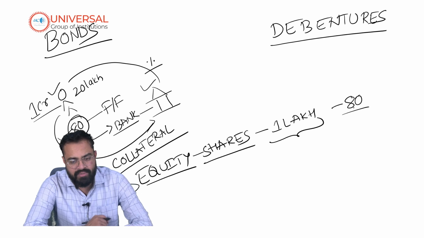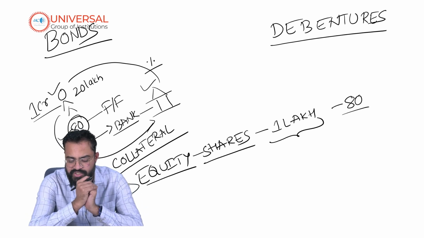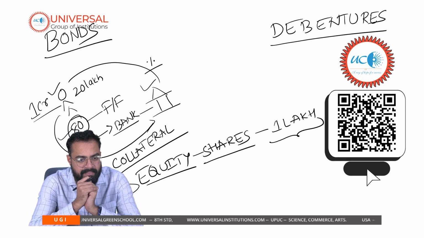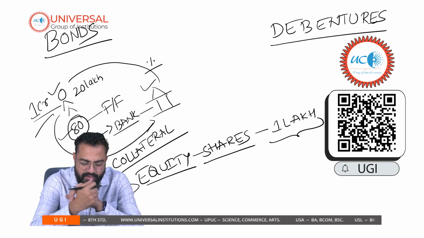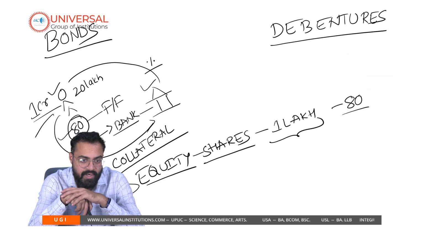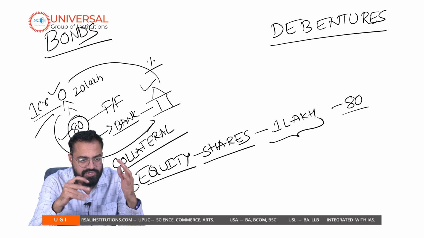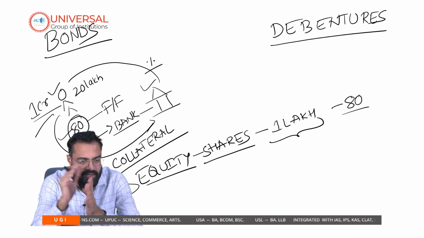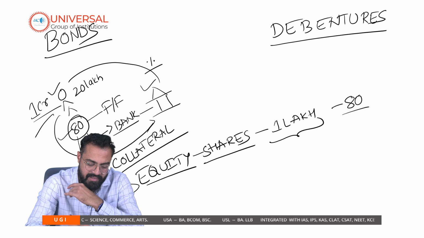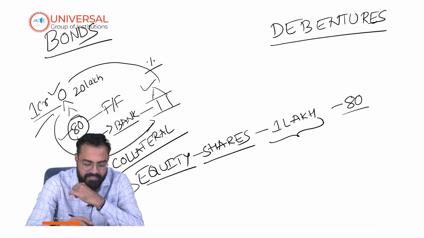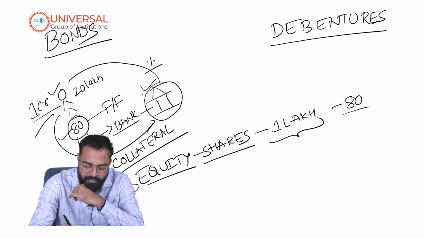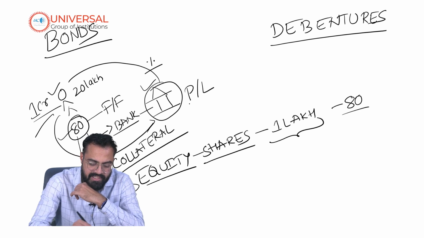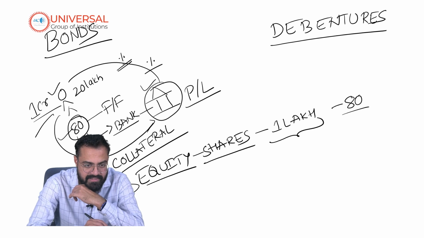The best thing about issuing these shares is that only whenever the company makes a profit does the individual need to share this profit, because they are shareholders. They are going to share both profit as well as loss. In case an individual gets money from the bank, irrespective of profit and loss, the individual has to pay the interest on an annual basis.